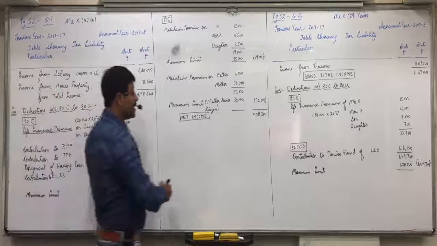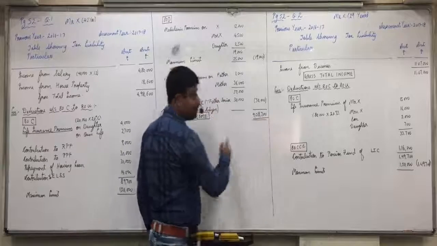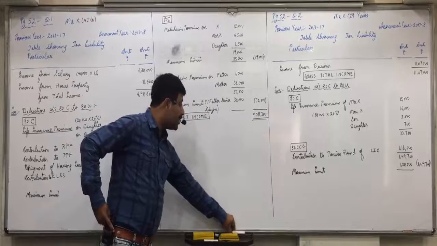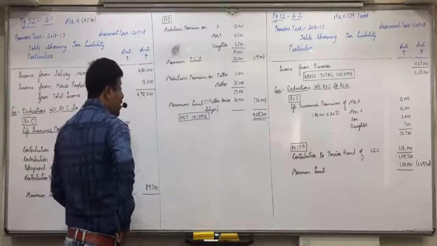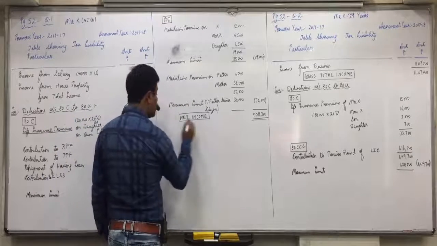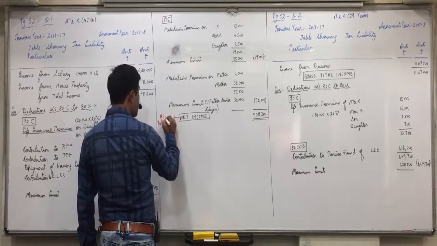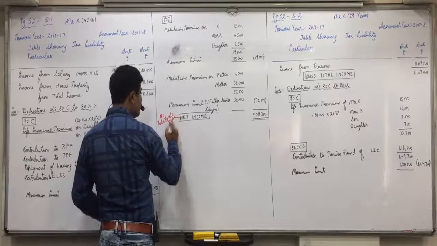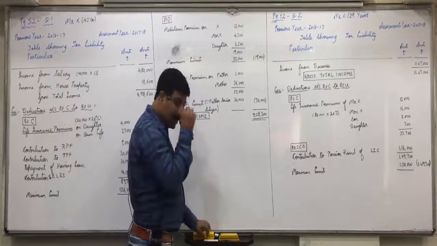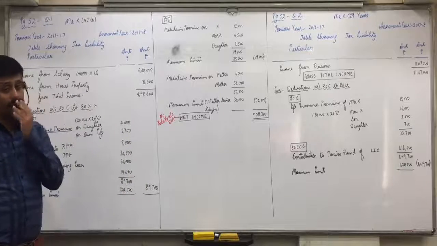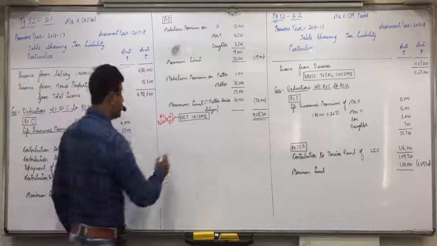Now we'll compute the tax liability. Will it qualify for rebate? Based on net income, we can say a rebate you get only if it is within 5 lakhs. Based on this, we can say no rebate would be given under section 87A. Okay? The person will not qualify for rebate because his net income is more than 5 lakhs.